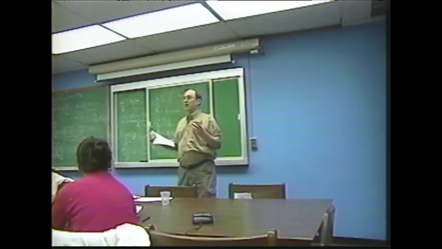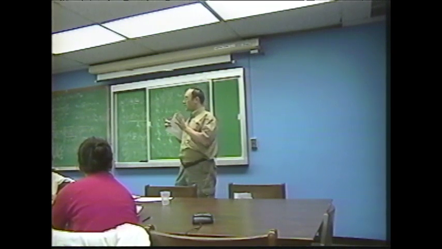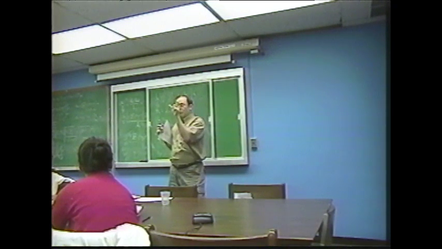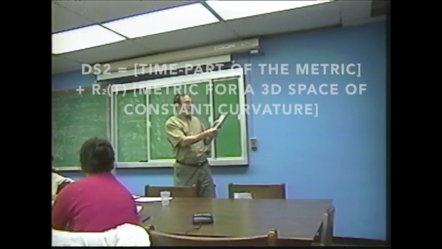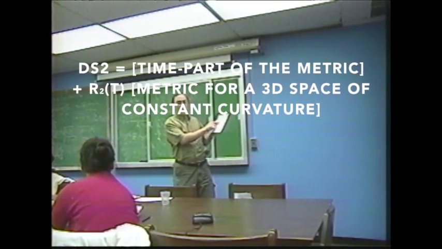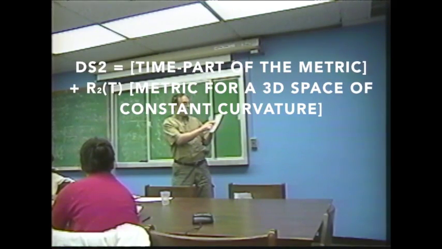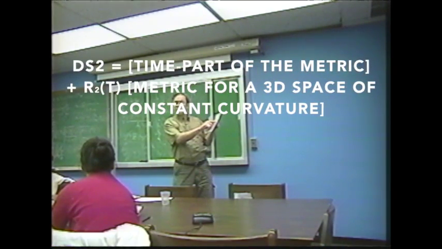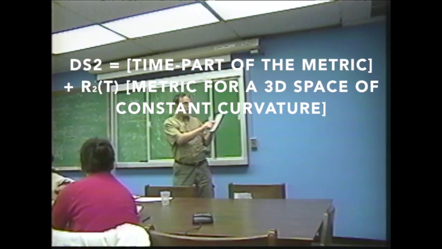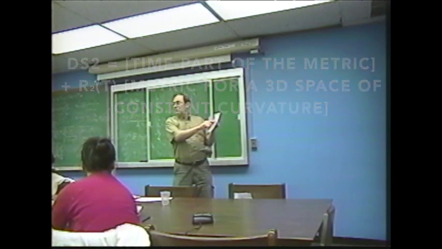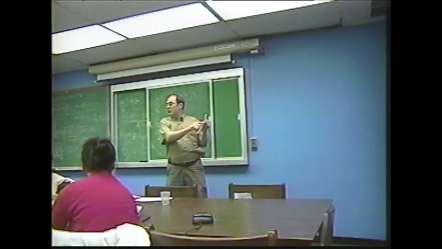What are we going to say? In that physical three-dimensional space, the distance between any two points is going to change with time. It's going to be a function of time. Forget about the dt squared part. Just look at the second part. You have r squared of t, some function of time, multiplying this whole spatial thing. What is the spatial thing in the square brackets? It's that three-dimensional space of constant curvature that we just solved.